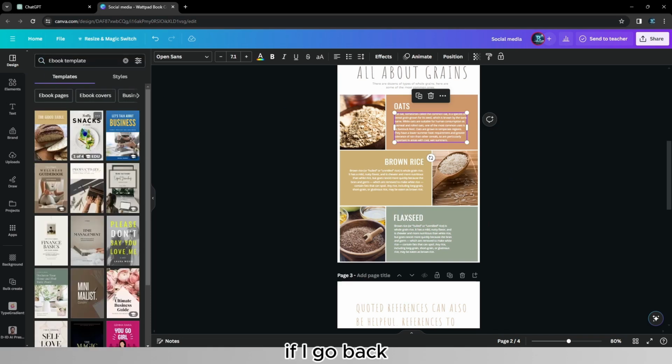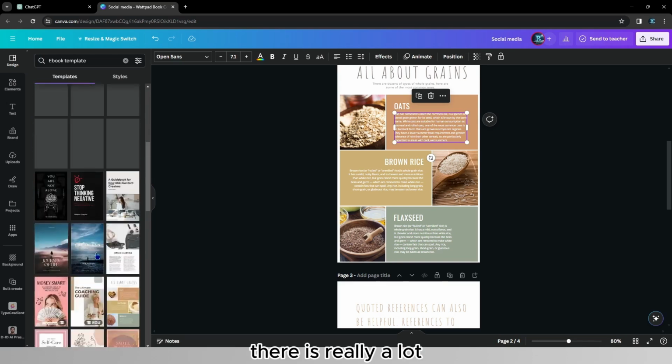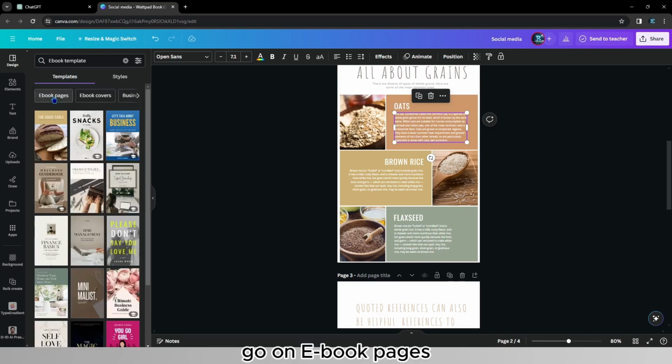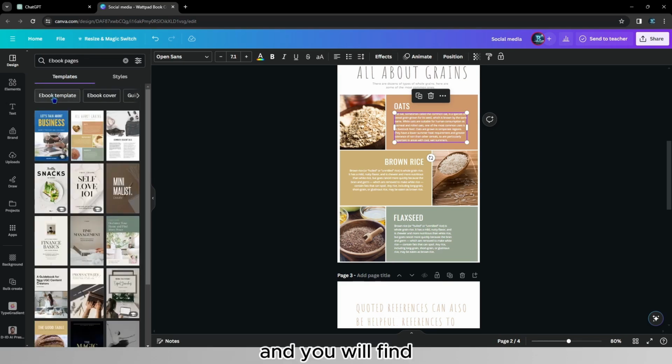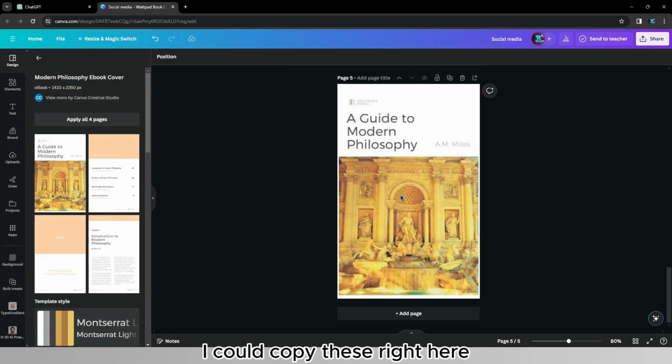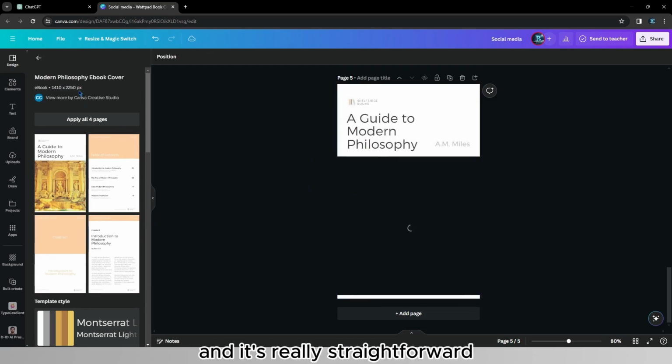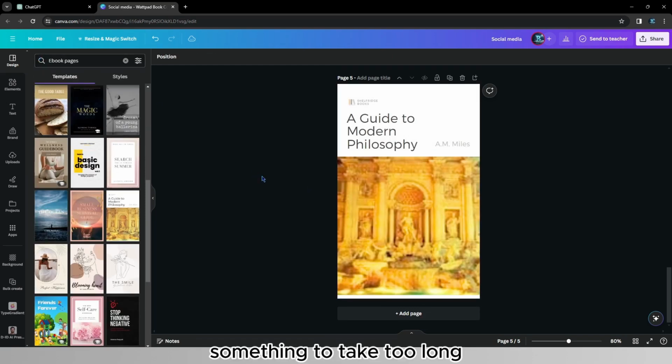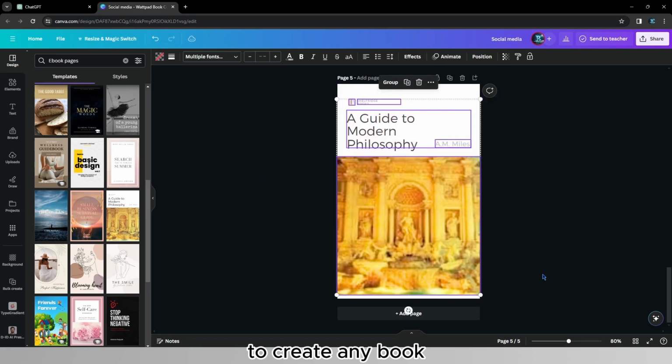If I go back, as you can see, there are plenty of templates. There's really a lot. You can also go on ebook pages, and you will find straight up pages instead of full-on templates. I could copy this right here, and it's really straightforward. It's not going to take too long to create an ebook. The biggest part is just creating the text.